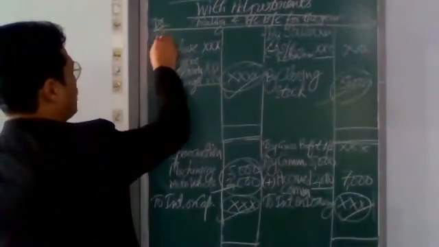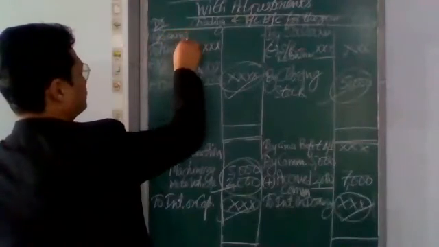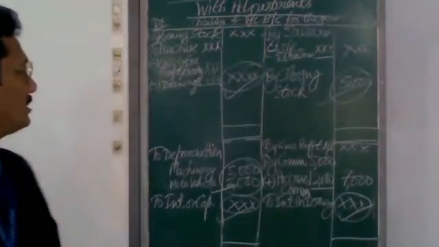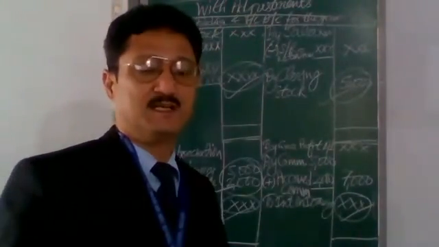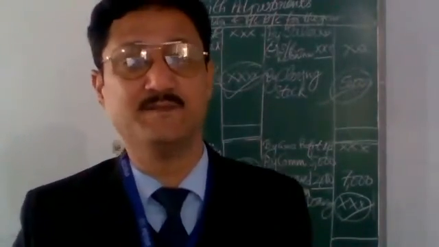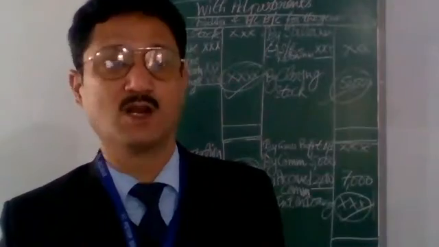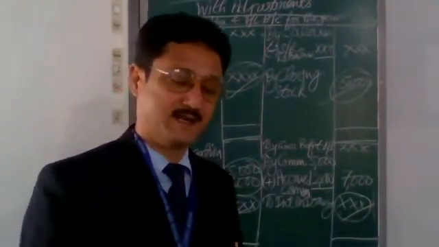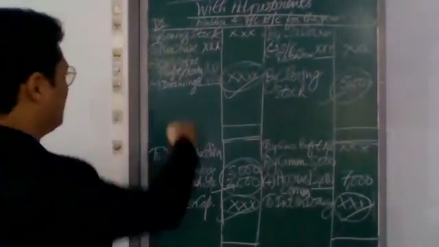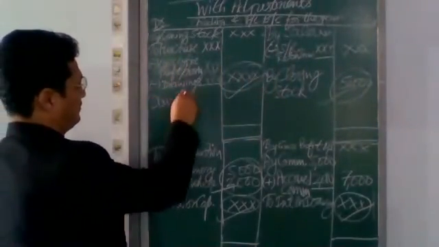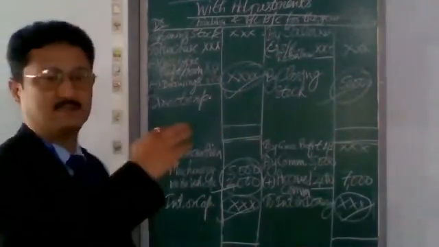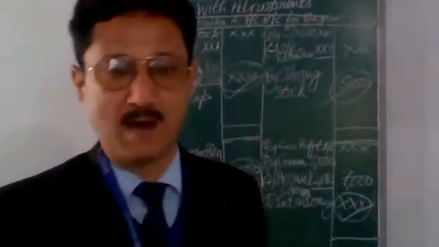Here it starts with opening stock, then purchase less purchase return, return outward, and all drawings, charity, advertisement, other losses of goods by fire, by leakage, by accident, whatever, and then other direct expenses here. Other direct expenses: wages, coal, gas, fuel, power.